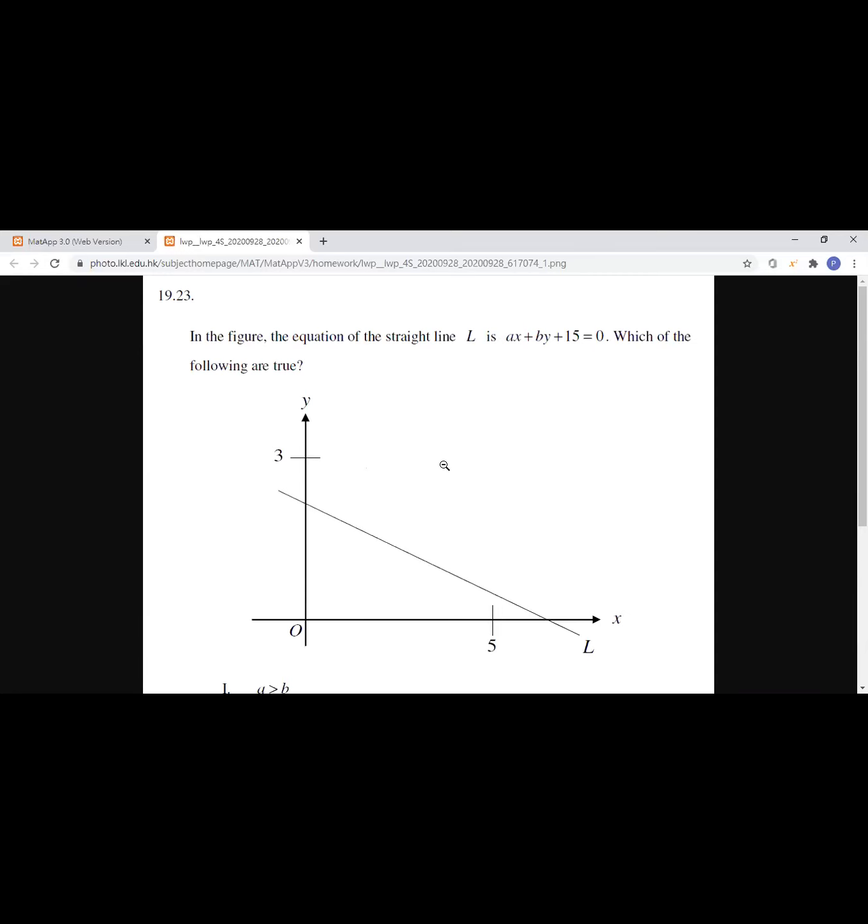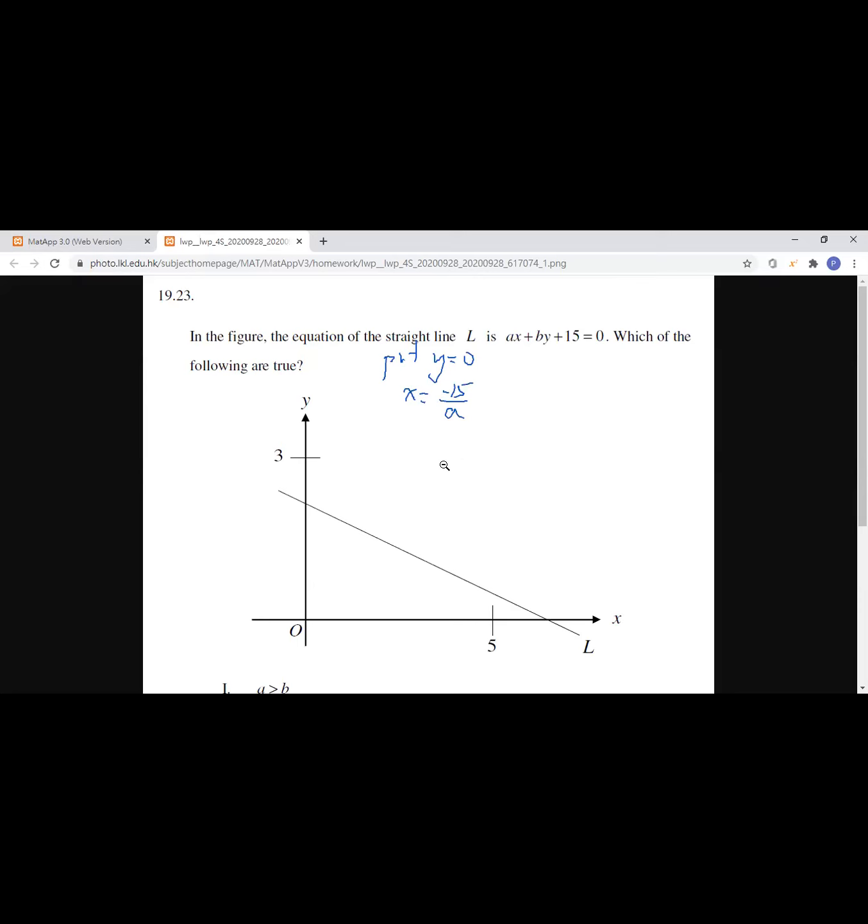So we are going to calculate the x intercept and the y intercept from the equation. And then we will find the corresponding information from the graph. For x intercept, we will put y equals 0, and then x will be equal to negative 15 over 8.